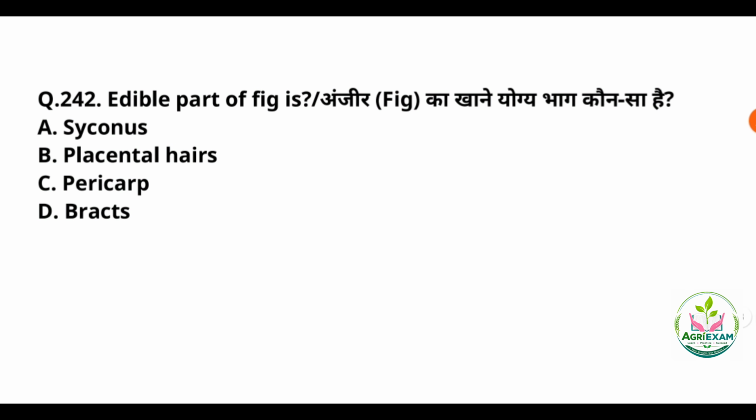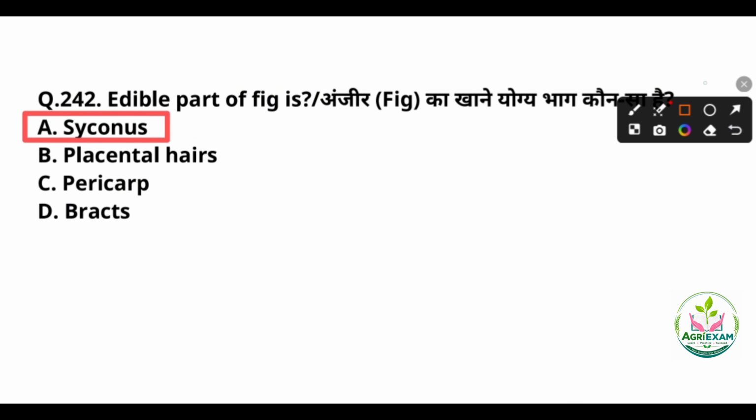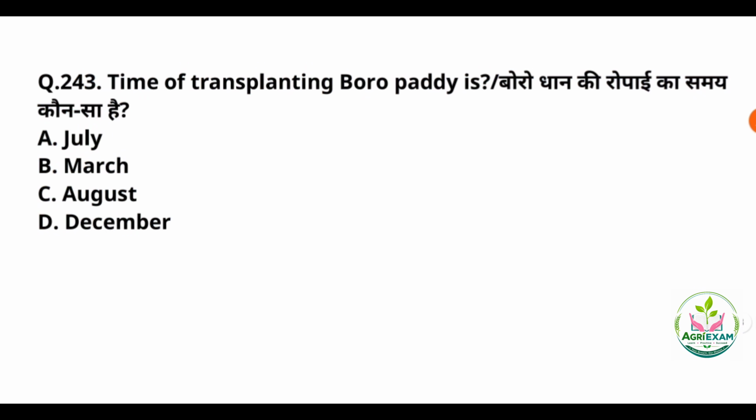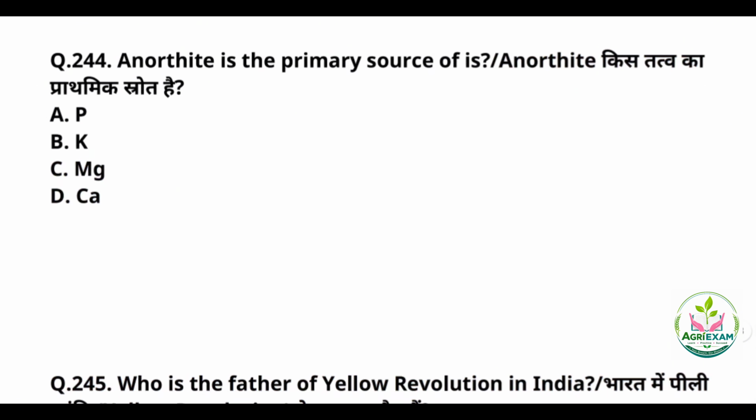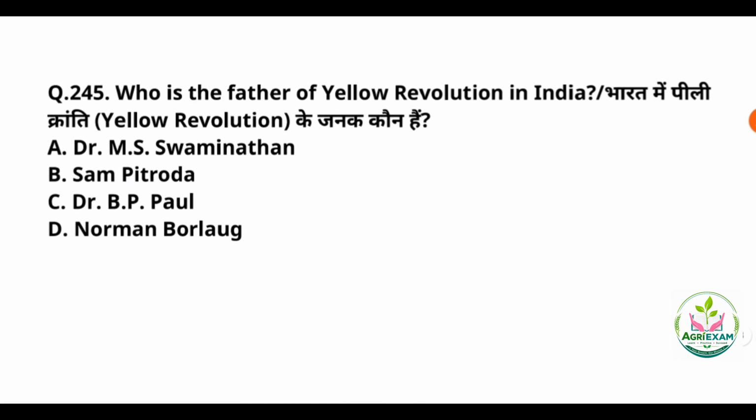Next question. So the edible part of fig is, and the answer is option number A, that is Syconus. 43rd question. So the time of transplanting the boro paddy is, and here the correct answer will be option number D, that is December. So the optimum time of transplanting the boro paddy is in December. Next question. Anorthite is a primary source of which mineral, and here the answer will be option number D, that is calcium.